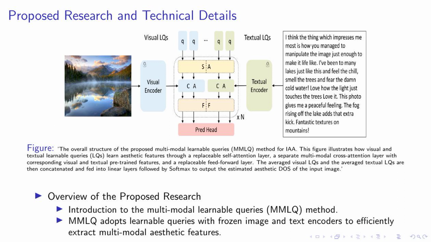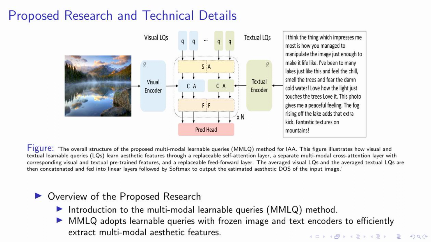The averaged visual LQs and the averaged textual LQs are then concatenated and fed into linear layers, followed by softmax, to output the estimated aesthetic degree of satisfaction, or DOS, of the input image. In essence, the MMLQ method adopts learnable queries with frozen image and text encoders to efficiently extract multimodal aesthetic features. This approach has shown to be highly effective in our experiments. In the next slides, we will discuss more about the specific components of this method and how they contribute to its performance.